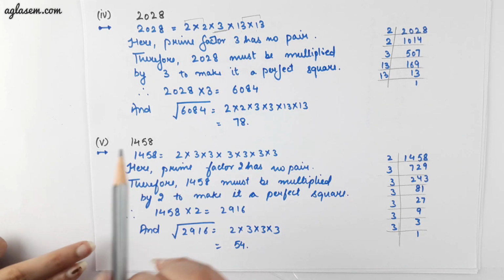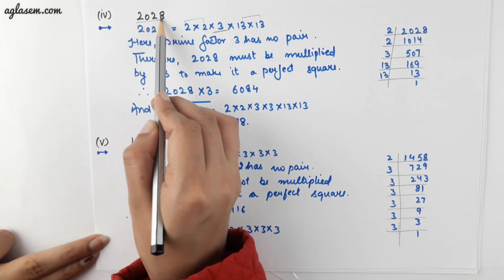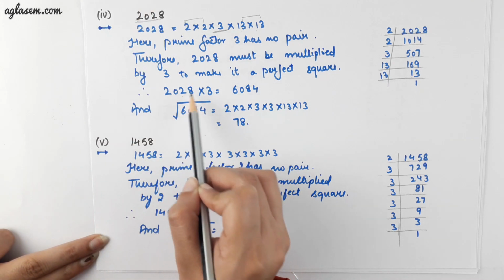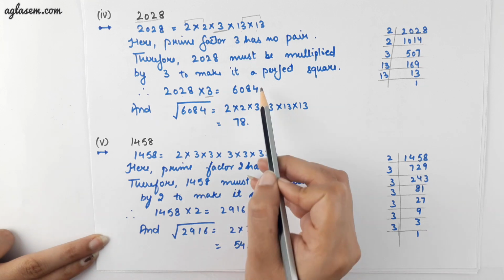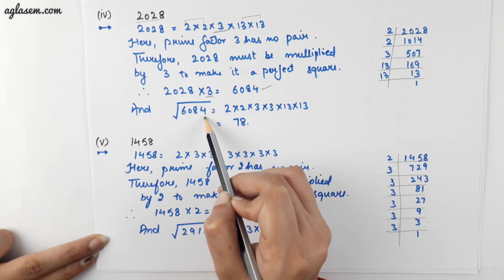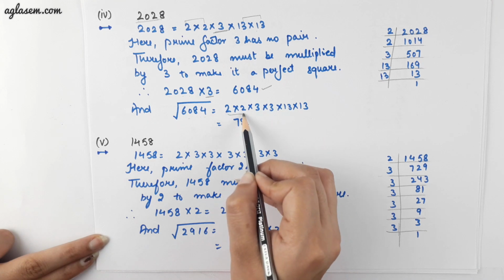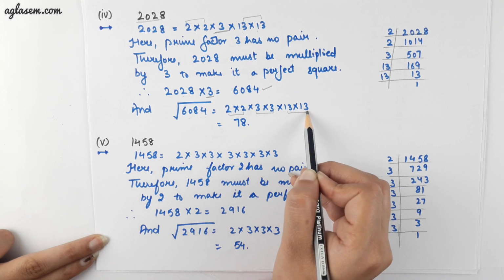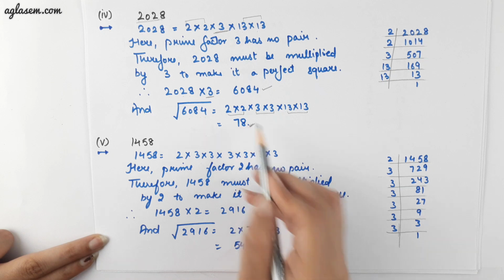Therefore, to make it a perfect square, we have to multiply 2028 into 3, which gives you 6084, and the square root of 6084 is 2 into 3 into 13, that is 78.